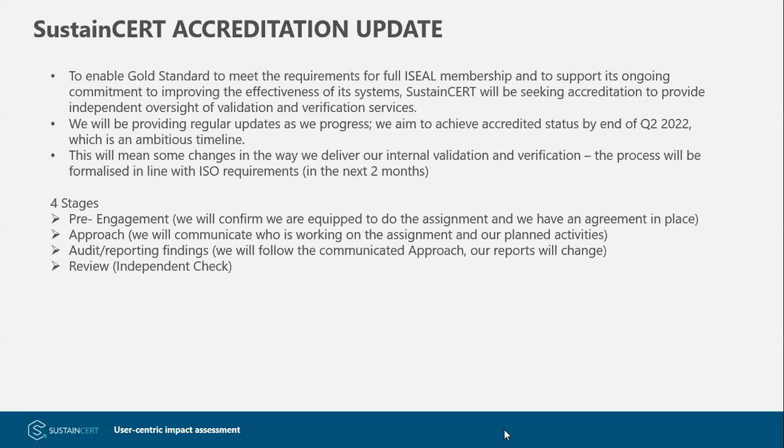We're aligning with ISO requirements, 14065 for those of you who are interested. There are 4 stages of an audit process, which we don't really follow in our internal procedures at the moment, so there is a bit of alignment.